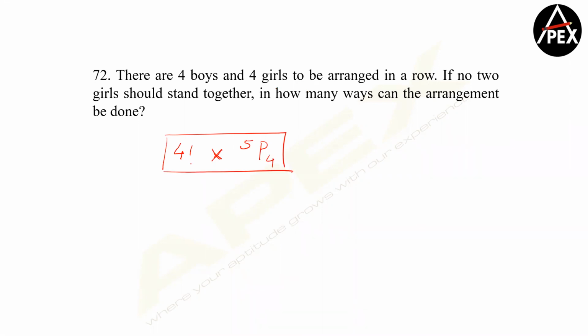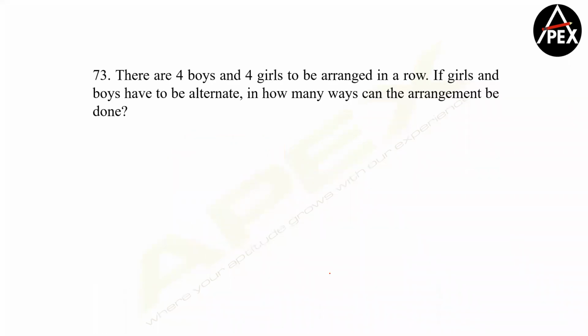Prithvi, again you are screwing up. Okay, 5P4 is 5 factorial. Fine. My bad. Clear? So 4 factorial into 5P4 is going to be your answer. Can we solve this now?